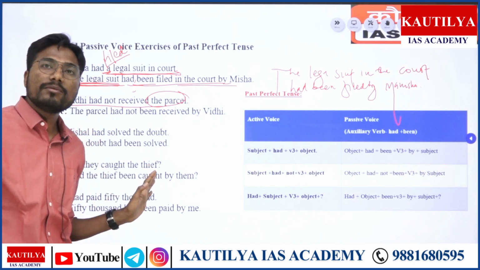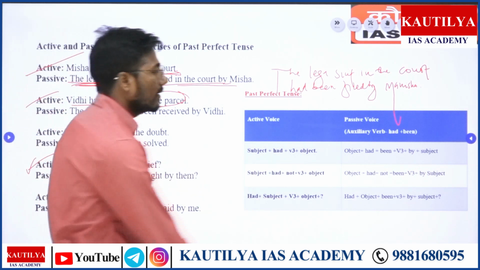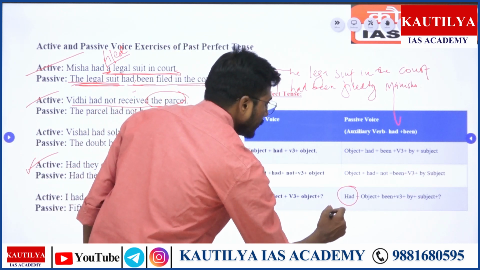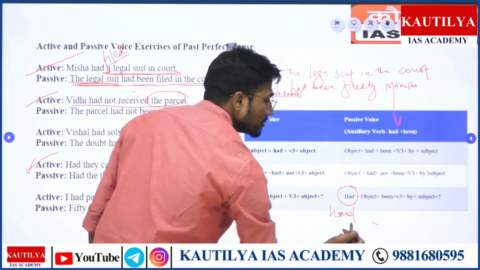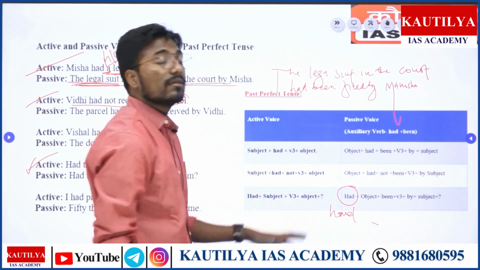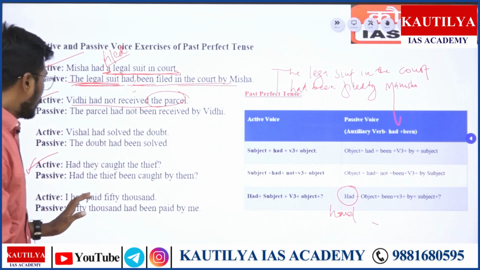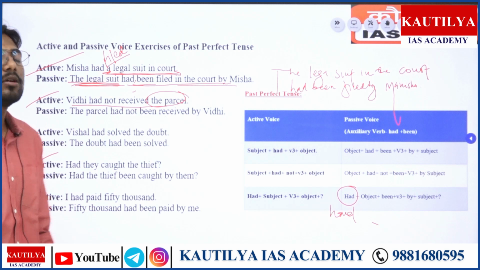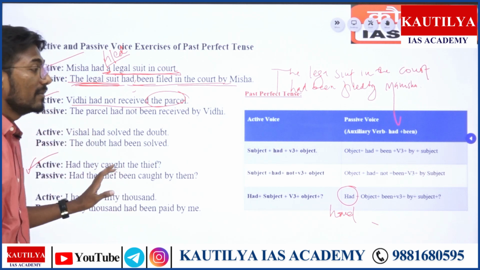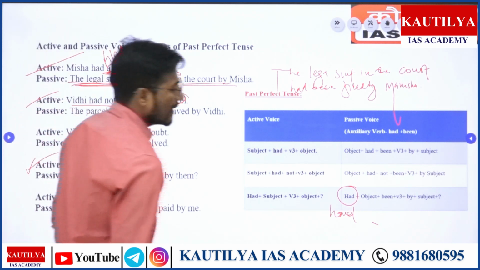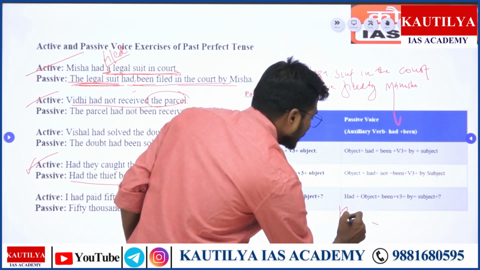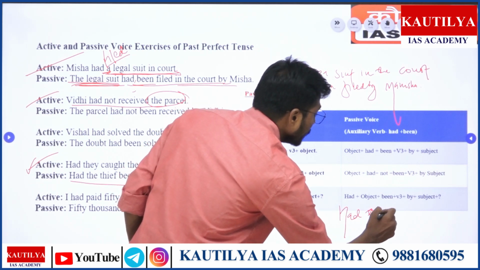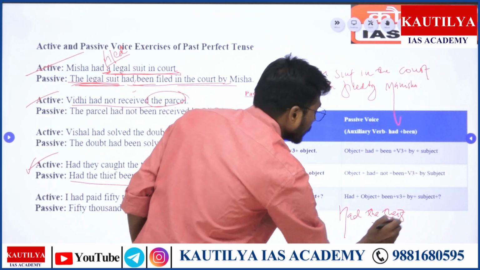Now what do we have to use here? Same one, had. In present tense we use have and has. So here you have to use had only. So had the thief been caught by them? You put this example.